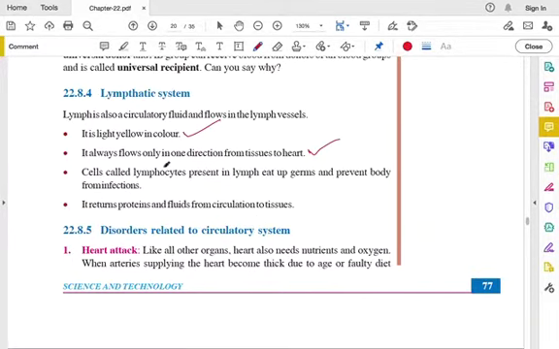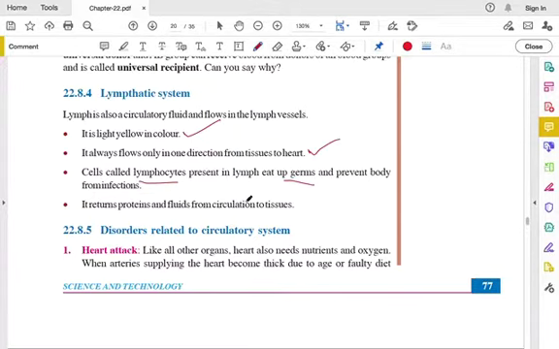There are cells called lymphocytes that are present in lymph. They eat up the germs and prevent our body from infections. That's the function of lymphocytes. Lymphocytes are the cells present in the lymph, and their function is that they kill the germs present in our body.